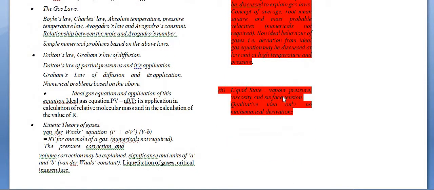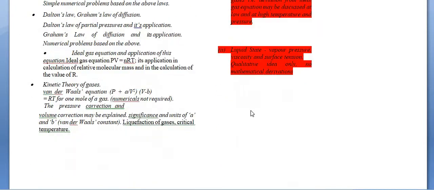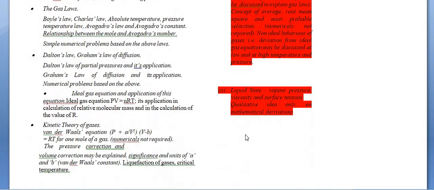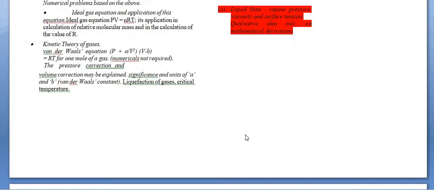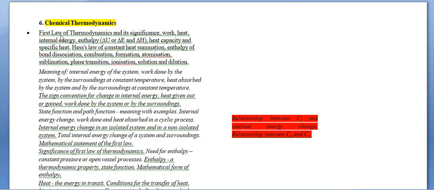In the liquid state, they decreased vapor pressure, viscosity and surface tension, qualitative idea only, and no mathematical derivation. They decreased these topics. That's a huge decrement in the chapter States of Matter: Gases and Liquids. They are not including the solid state because solid is coming in class 12, the first chapter, Solid State.